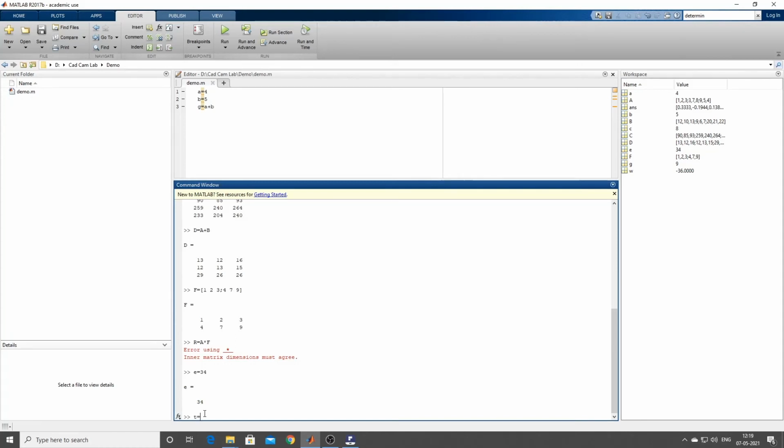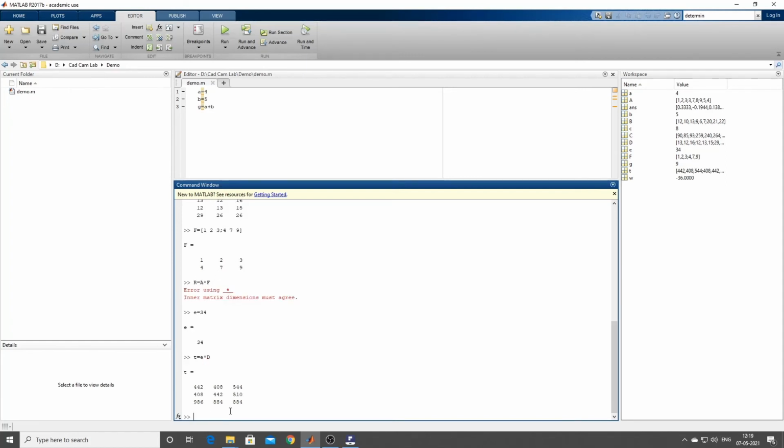If I give T equal to E, star D, now what is that you can expect? E is a number, D is a matrix. If you give anything multiplied with the matrix, what is that I will be getting?